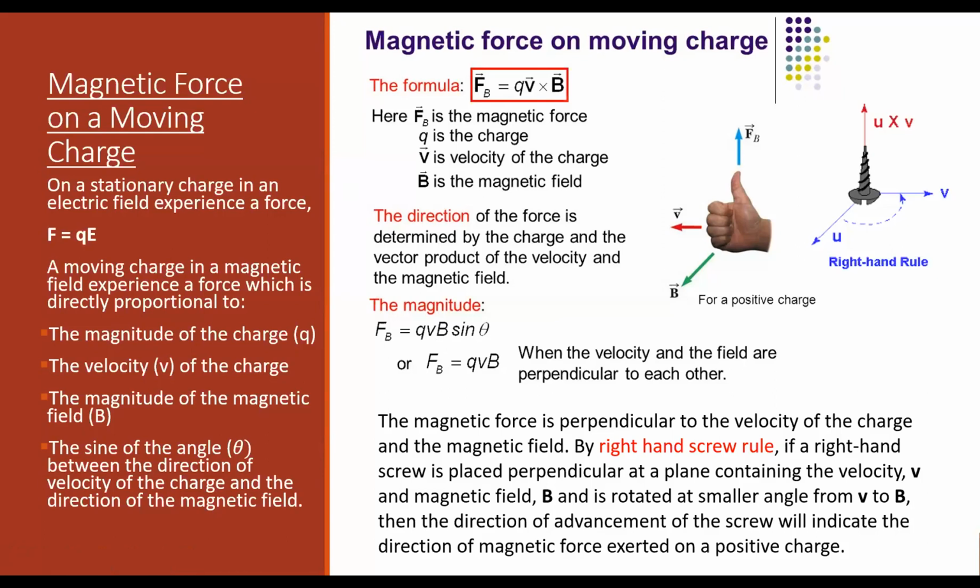When it is perpendicular. Yes. When the charged particle is moving perpendicular to the magnetic field, then it will experience maximum force, because then theta will be equal to 90 degrees. Sine 90 is 1. So the maximum force experienced by the charged particle is QVB. Okay. Now let us find out what is the direction of the force. The direction of the force is determined by the charge and also the vector product of velocity and magnetic field.